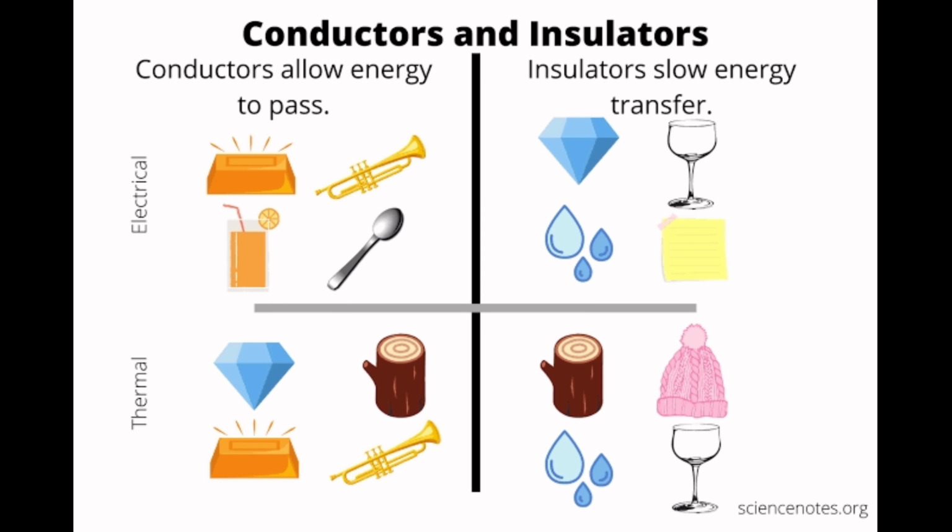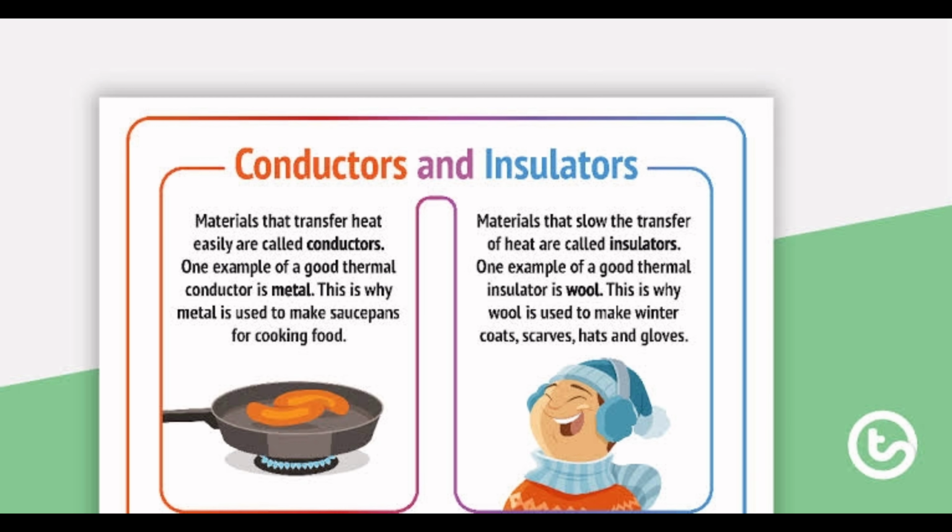Often you have heard about the conductors and insulators of heat. So children, conductors are those which allow energy to pass, and insulators slow energy transfers. Okay, let me elaborate this. The materials that transfer heat easily through conduction are called conductors, while those materials that do not transfer heat easily through conduction are called insulators or non-conductors. Okay, so all the metals are conductors of heat, while some materials like wood, thermocol, plastic are insulators.